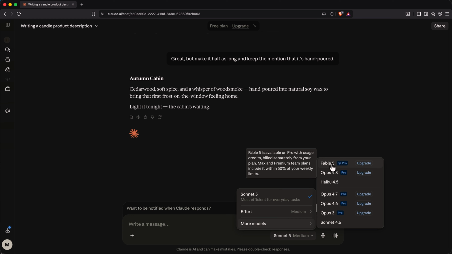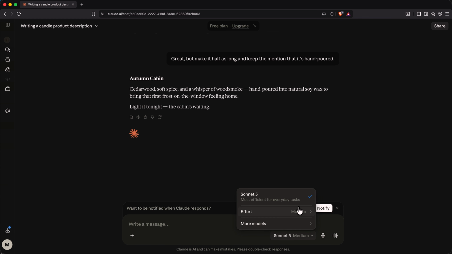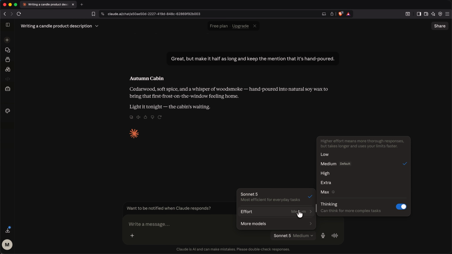Now you might also see an effort setting next to the model that's down here. It controls how long Claude thinks before it answers. Raise the effort level for problems with many steps where the details have to be right. Leave it on the default for everything else. One practical note: the powerful model and higher effort both use up your usage allowance faster, which brings us to